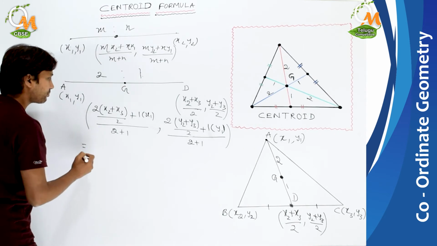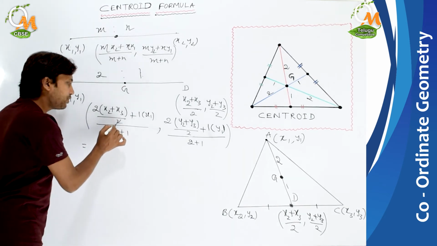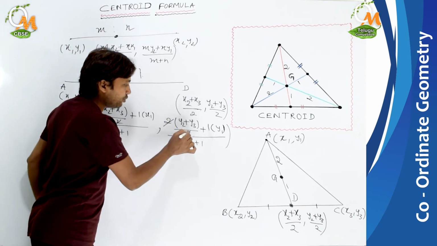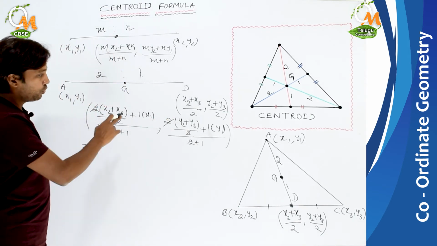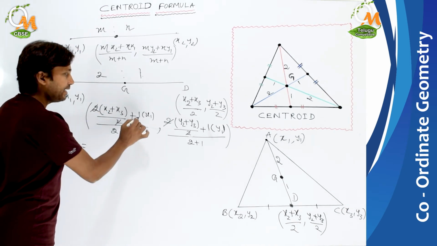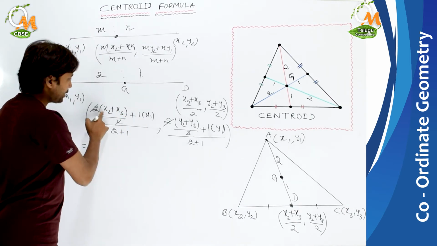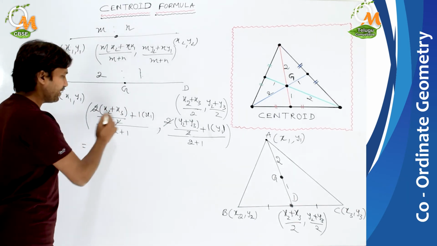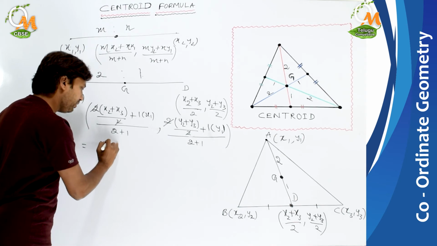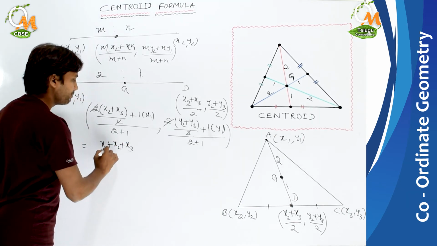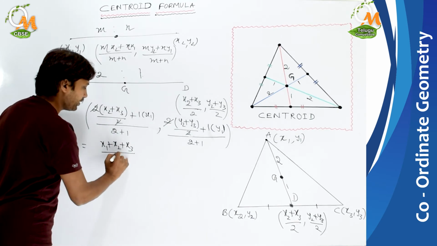See here, can we cancel the 2 in the numerator and denominator? And here also we can cancel in the numerator and denominator. The 2 will be cancelled. Now what is left over? x2 plus x3 and here x1. So x2 plus x3 plus x1 is left over in the numerator, so we can write it as (x1 + x2 + x3) upon 2 plus 1, which is 3.